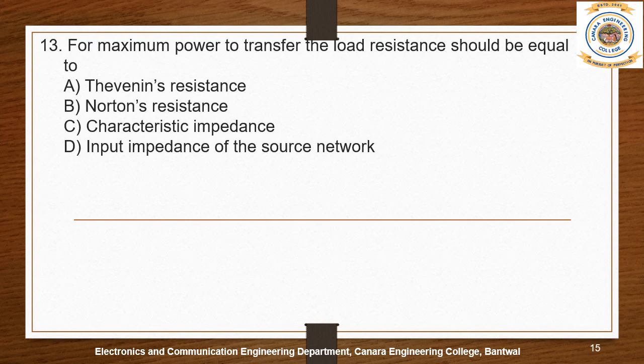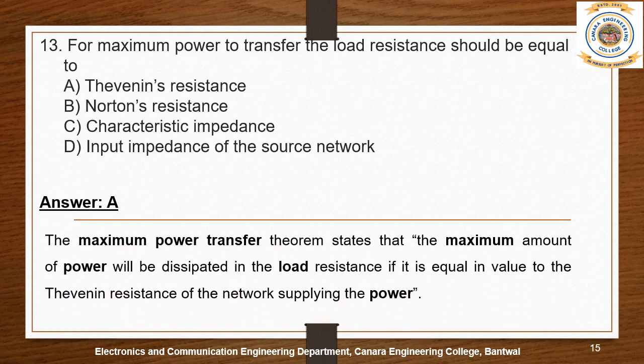Question 13. For maximum power to transfer, the load resistance should be equal to A. Thevenin's resistance, B. Norton's resistance, C. Characteristic impedance, D. Input impedance of the source network. So the answer is A. Thevenin's resistance. This is as per the maximum power transfer theorem statement. The maximum amount of power will be dissipated in the load resistance if it is equal in value to the Thevenin's resistance of the network supplying the power.